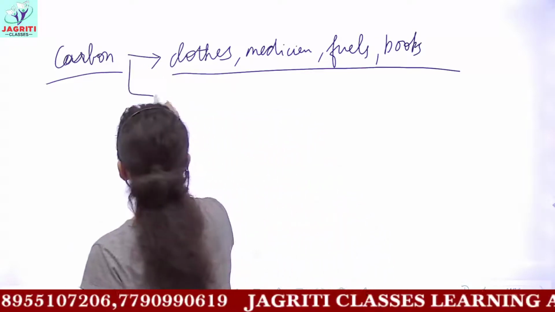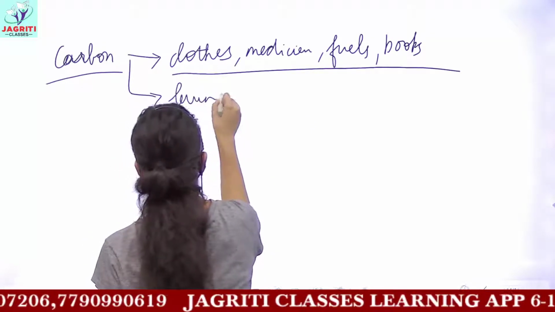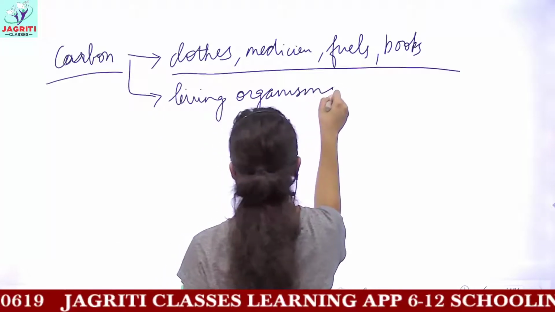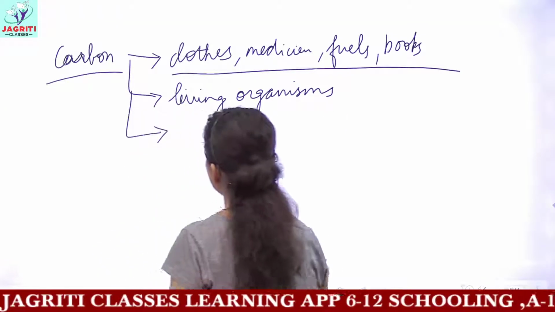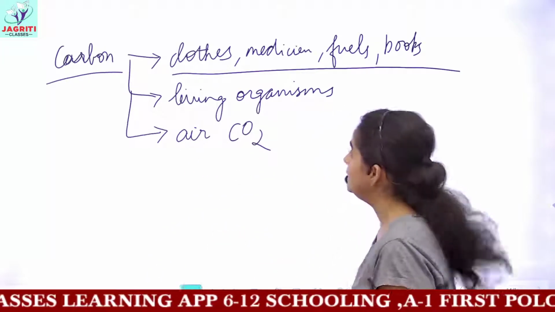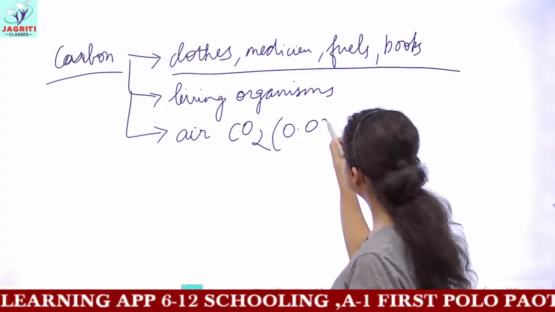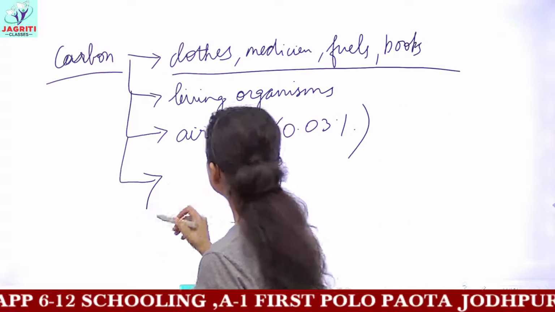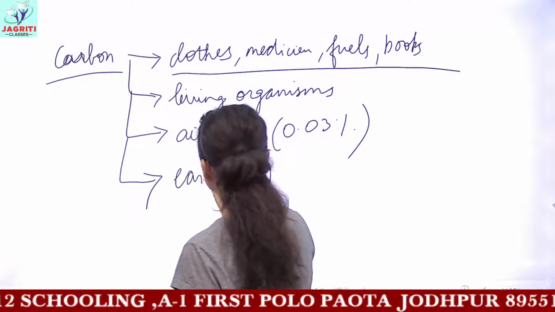Carbon is also found in living organisms. All living organisms are composed of carbon. Carbon is also found in air in the form of carbon dioxide, and this carbon dioxide is 0.03% of the total air volume.